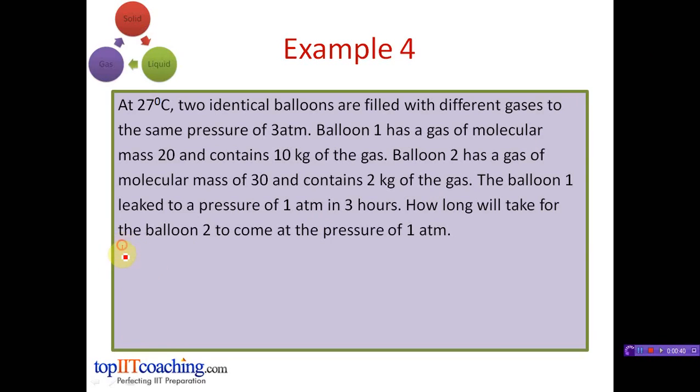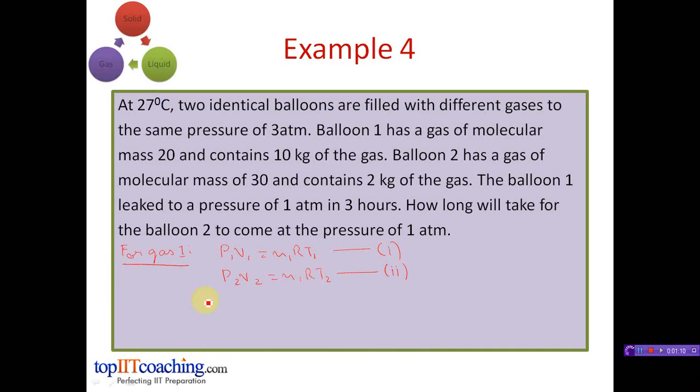So first of all, let's write the equation for gas 1. P1V1 is equal to n1RT1, which is for the initial conditions, and P2V2 is equal to n1RT2. This is our equation 1 and this is our equation 2.